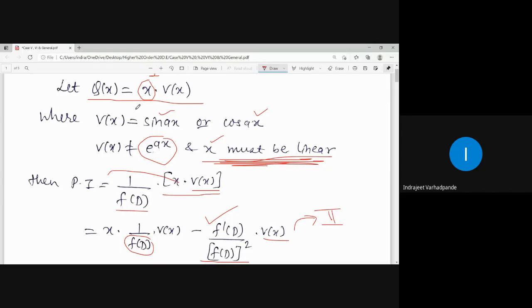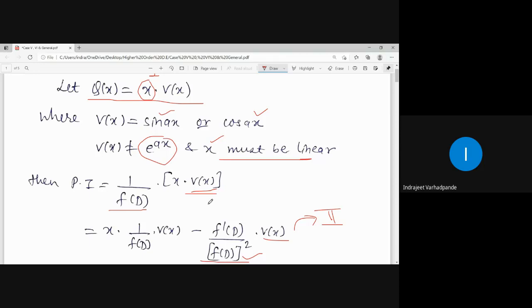Case number 5 only gives you the simplification of the product depending on the nature of RHS. After that I have to proceed finally with the help of case number 2, which is sin ax or cos ax. So here the splitting of the term is in the form x outside, 1 upon f of D operated on V of x, minus f dash of D upon f of D whole square operated on V of x.